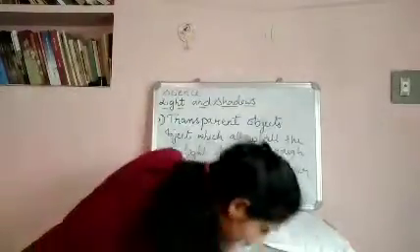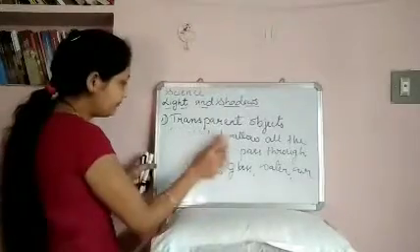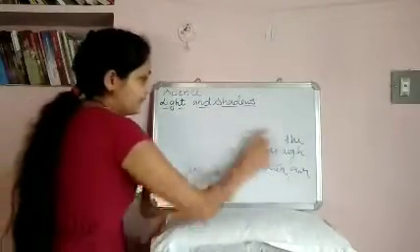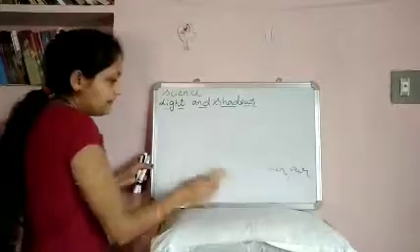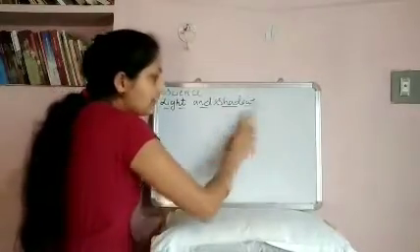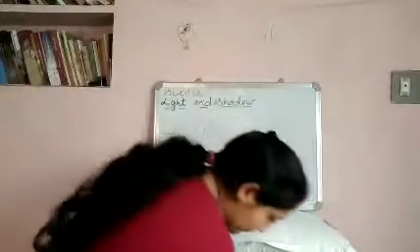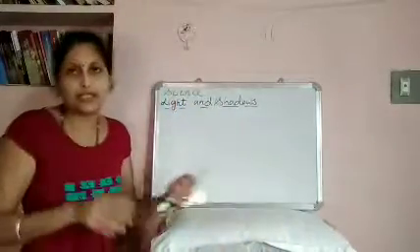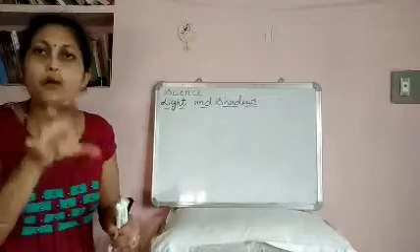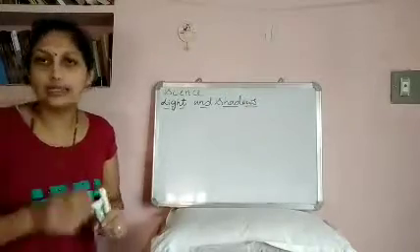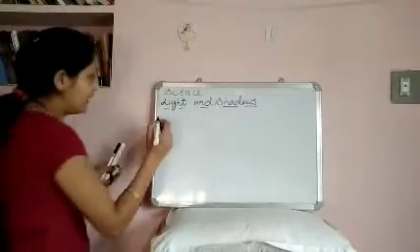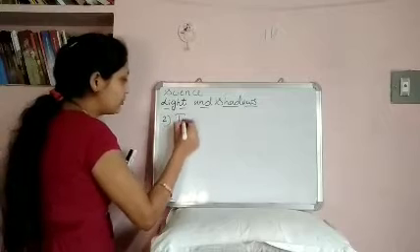So next one is translucent. Translucent objects are the objects that allow only partial light to pass through them, means only some amount of light, not all the light.